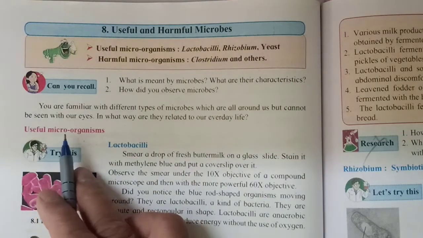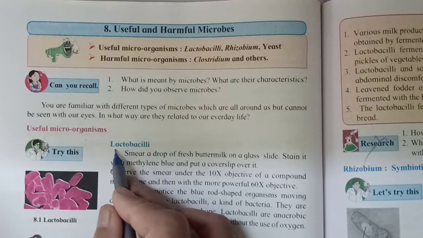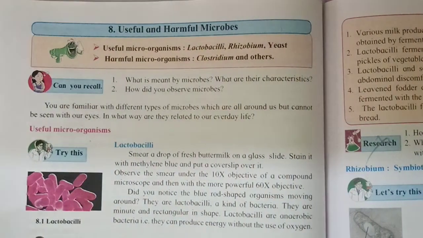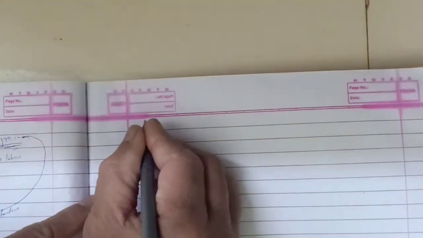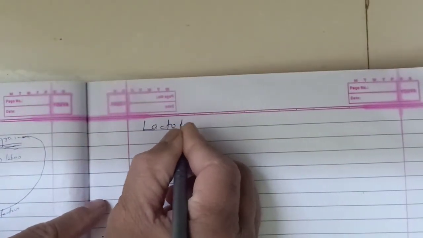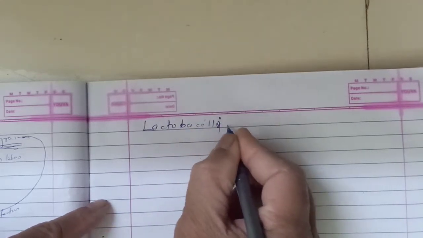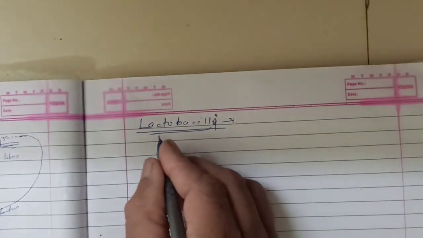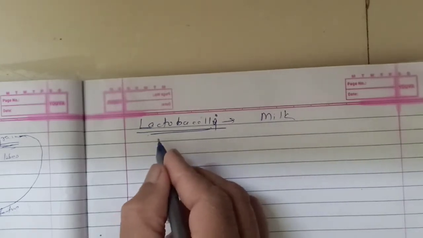First, see about the useful microorganisms. The first one is the lactobacillus. Why do we call them useful microorganisms? Lactobacilli are very small. They cannot be seen by our naked eyes. Where are they present? Mainly they are present in milk. What are they doing? In milk,